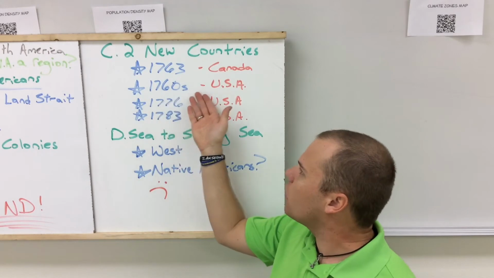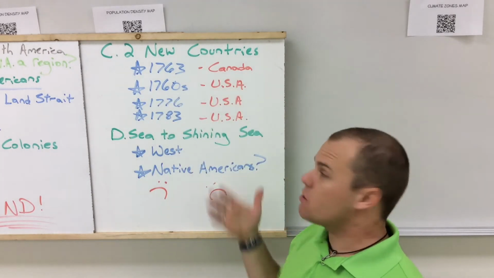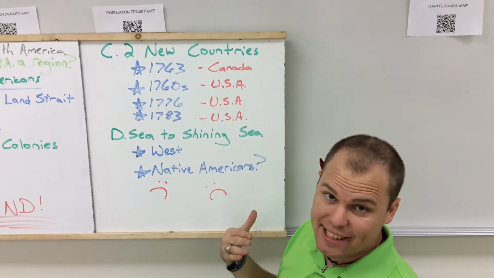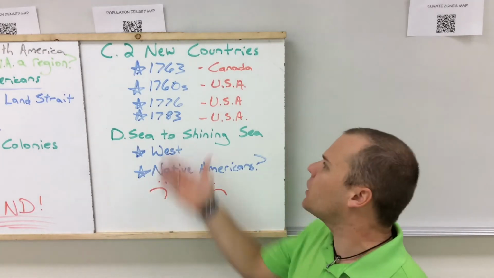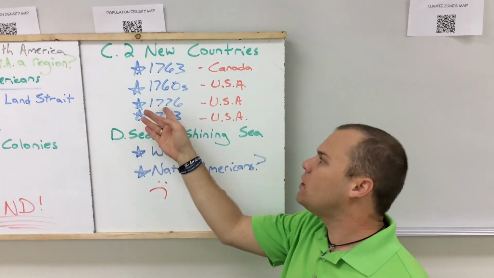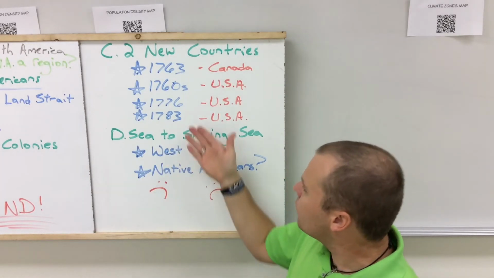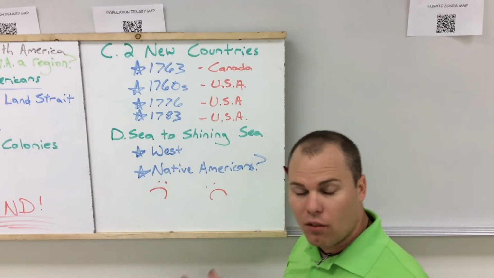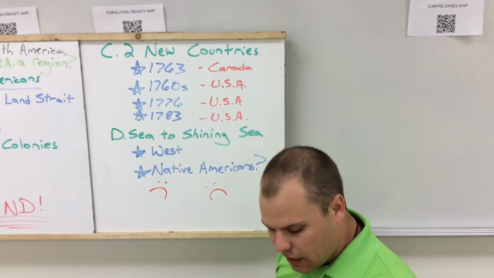In the 1760s, Great Britain comes in and says, we need all these taxes, we need all this money, that we helped you in the French and Indian War, now you need to pay us back a little bit. And this is when the United States starts getting upset and they say, no taxation without representation. That's when this starts to happen, which leads to the signing of the Declaration of Independence, which was in 1776, which eventually leads to the end of the American Revolution and the beginning of the United States officially in 1783.